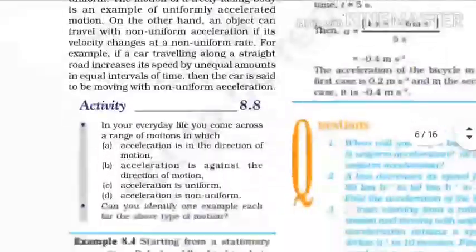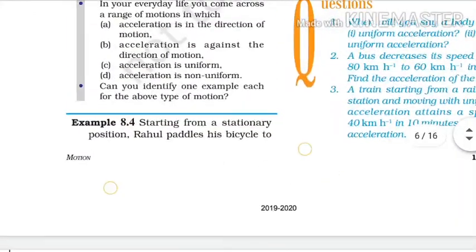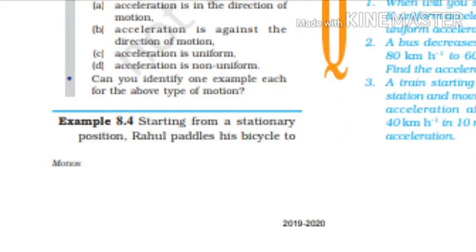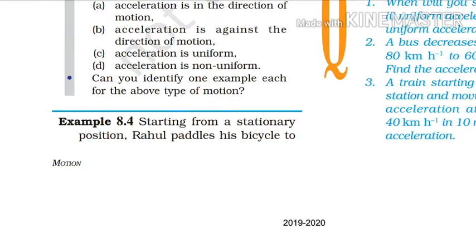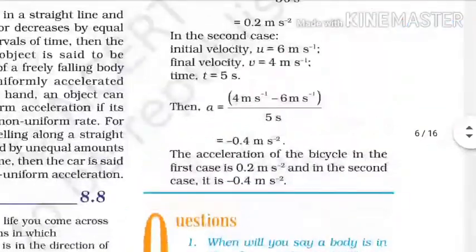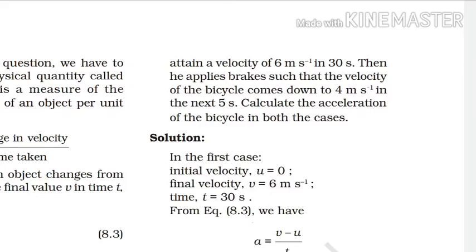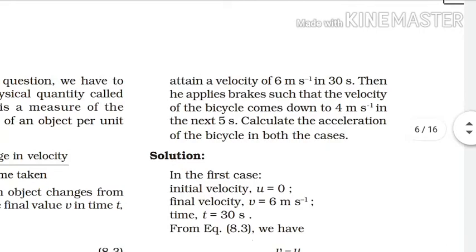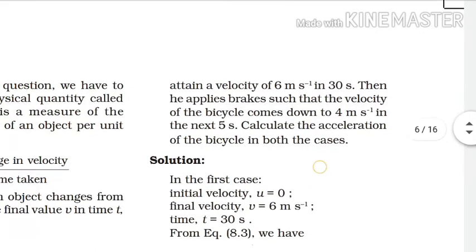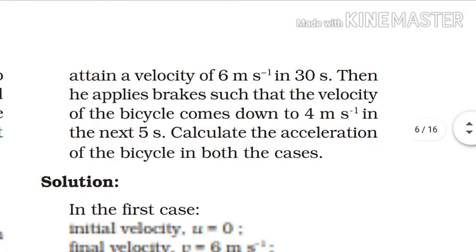Now come to example 8.4, which says: starting from a stationary position, Rahul pedals his bicycle to attain a velocity of 6 meter per second in 30 seconds. Then he applies brakes such that the velocity of the bicycle comes down to 4 meter per second in the next 5 seconds. Calculate the acceleration of the bicycle in both cases.